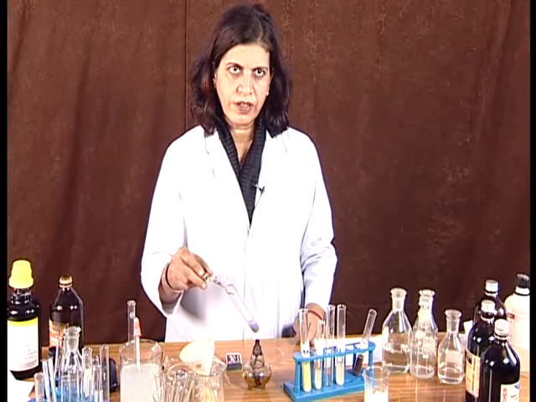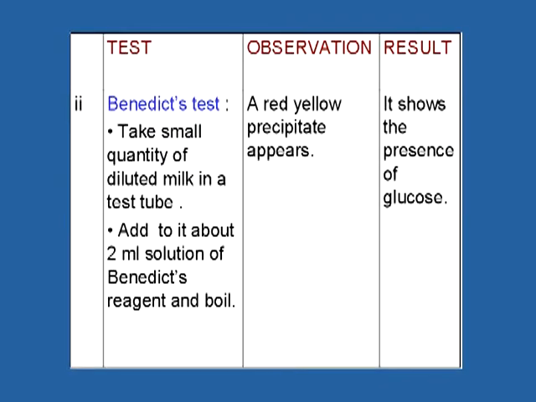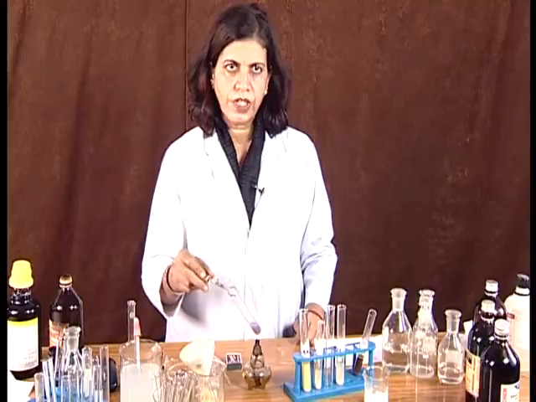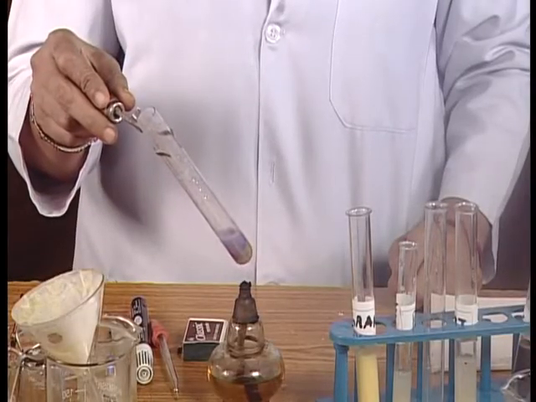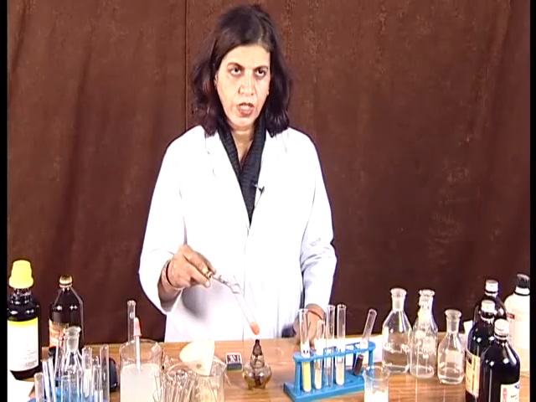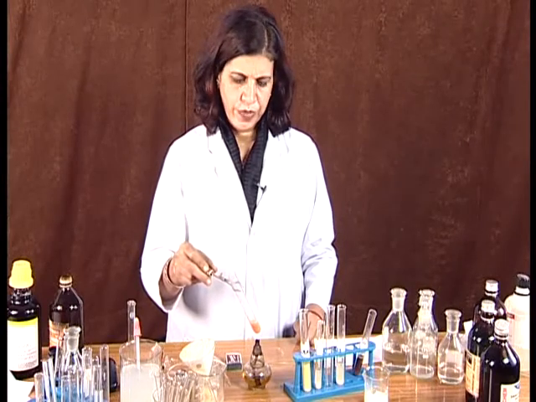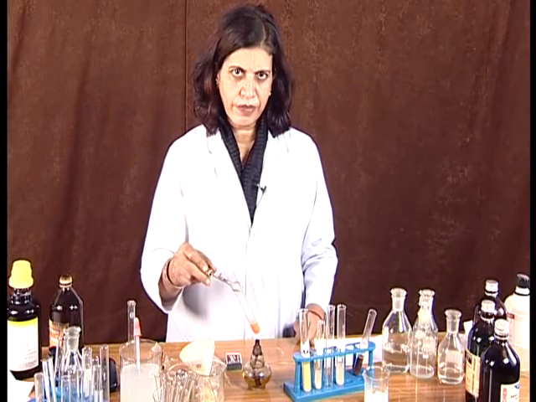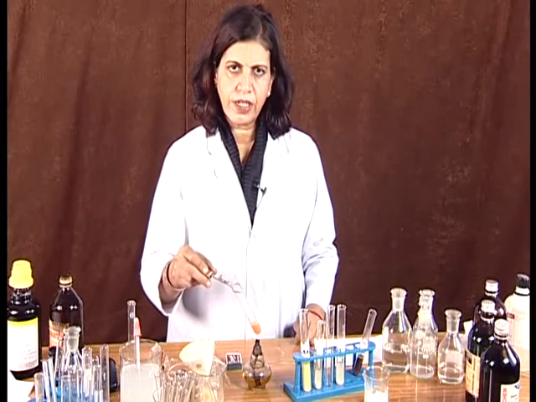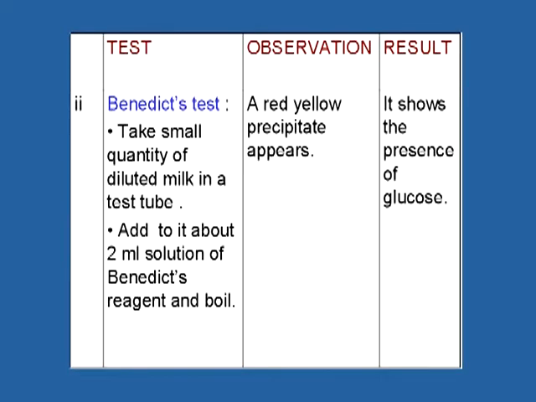Now you see in the test tube yellow color is appearing and it will convert into reddish yellow color. Now you see in the test tube red color is coming. So this red color, reddish yellow, indicates the presence of glucose in the milk.